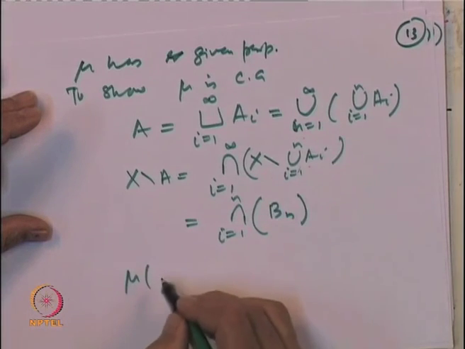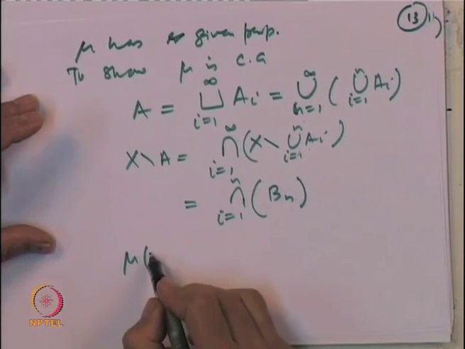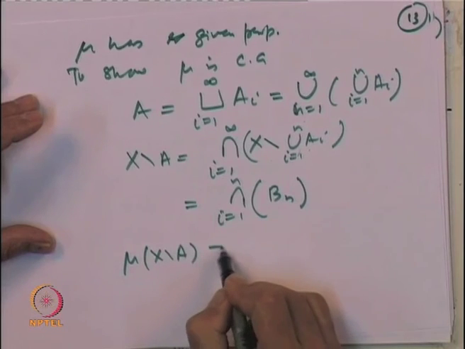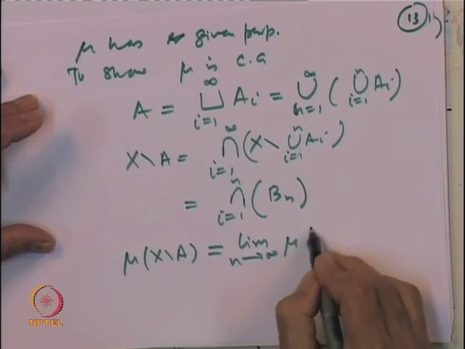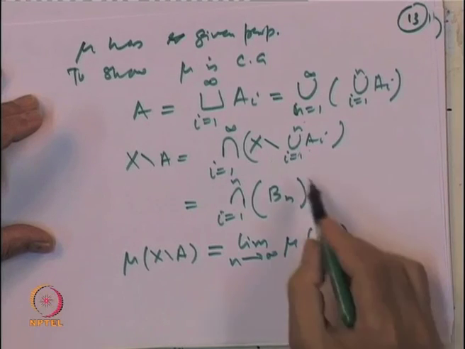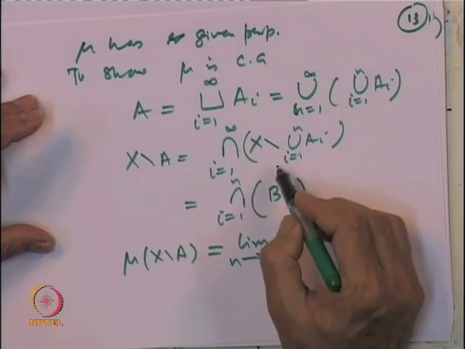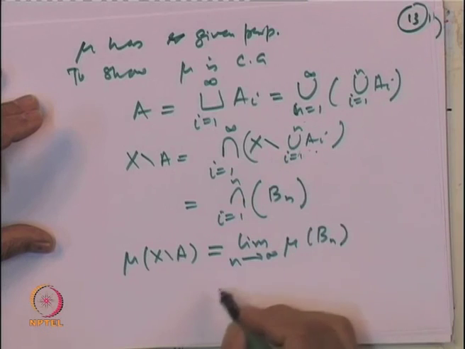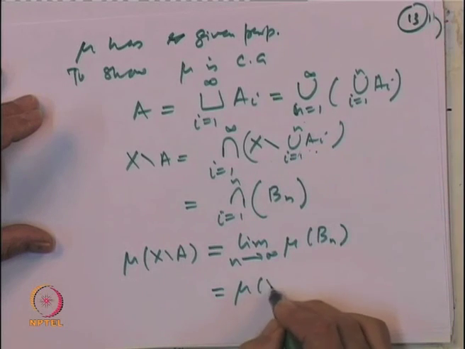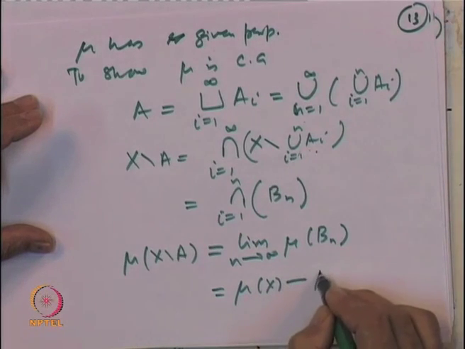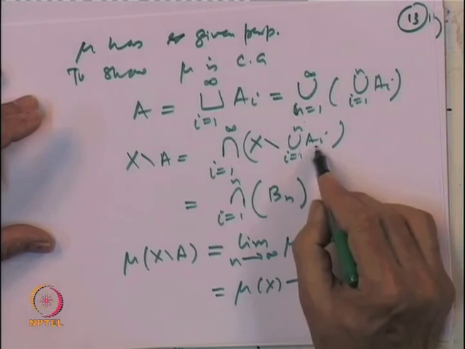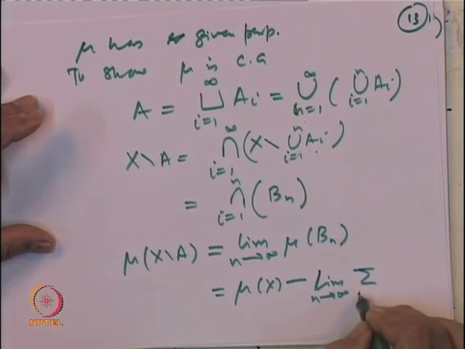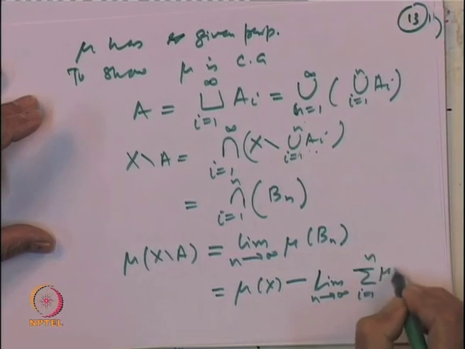So, mu of X minus A, by the given hypothesis, is the limit as n goes to infinity of mu of B n's. And what is mu of B n? Mu of B n is mu of X minus the union, the disjoint union, so it is mu of X minus the summation i equal to 1 to n of mu of A i's.